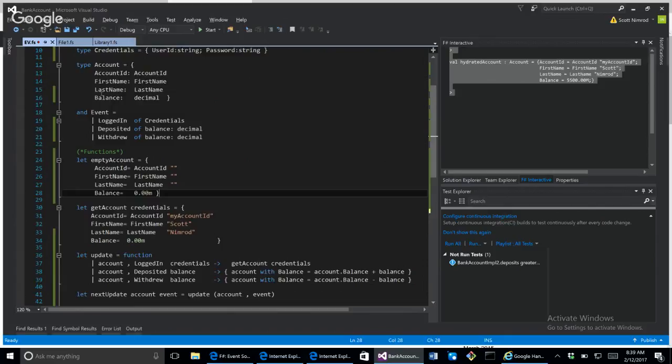Where's my thought process at? So we want to be able to start with the initial state of an aggregate, okay? And then we're going to hydrate this aggregate via an event stream. An event stream is exactly the way it sounds. My understanding is an event stream is a stream or a set of events that take place that ultimately dictate an aggregate's state, the state of a business entity.